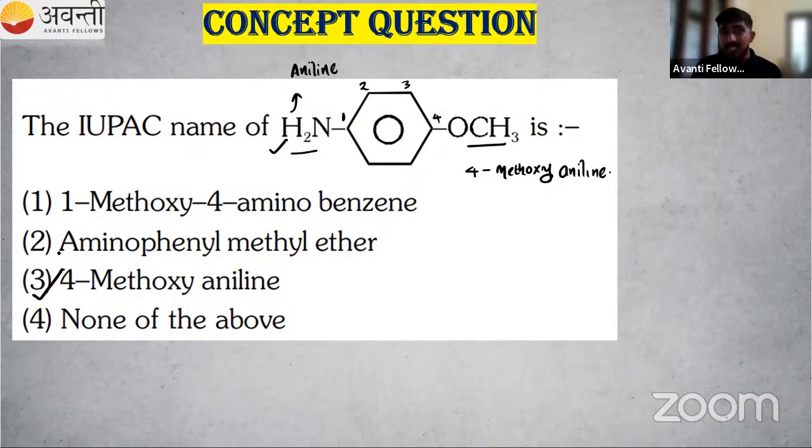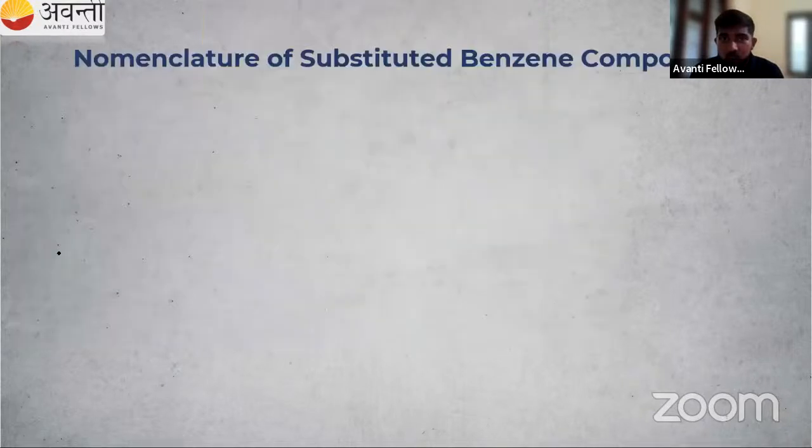So we are practicing more questions. This is like a practice session. We have studied so many things, functional groups, what the rules given by IUPAC are. But if you're not practicing, there is no use. Okay, so we can't do anything. So next one, nomenclature of substituted benzene compounds.